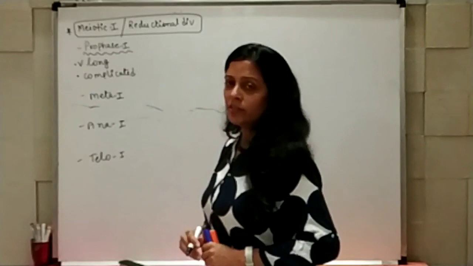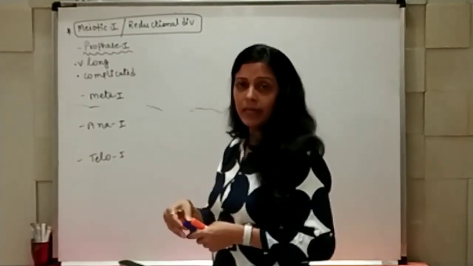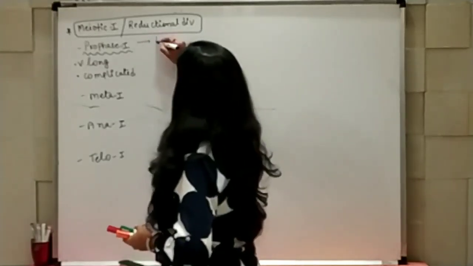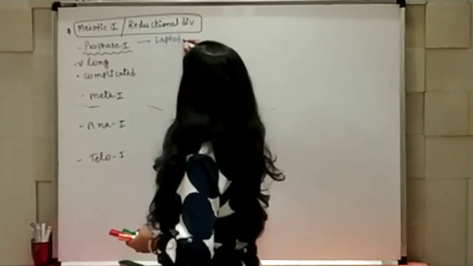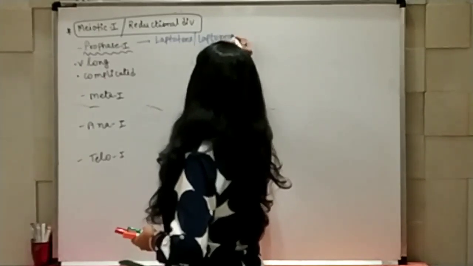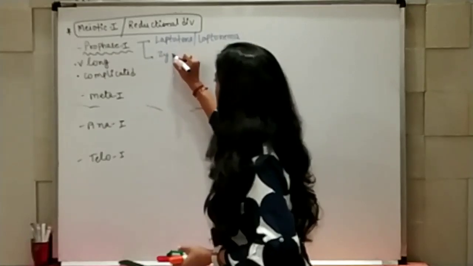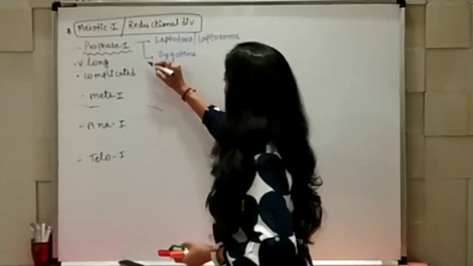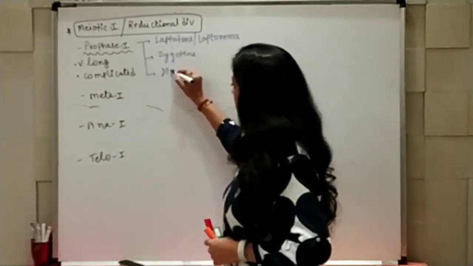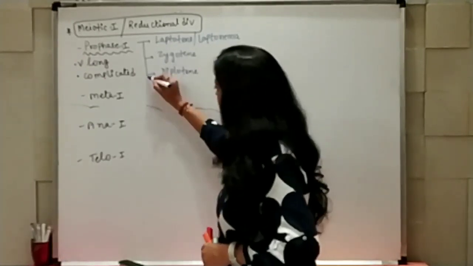Just to have an understanding, prophase 1 is subdivided into several other stages, and those are leptotene, or you can say leptonema, zygotene, or zygonema, diplotene, maybe known as diplonema.